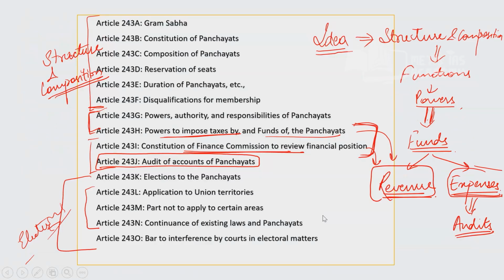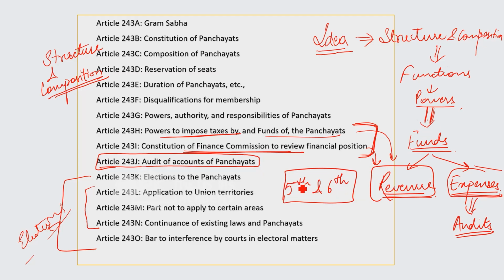Now moving on, we have seen how elections will be done. Next comes the question whether these complete features or provisions should be applied everywhere or only in some sections. Why does this question arise? Because already in the 5th and 6th Schedule you have given some kind of autonomy or protection to tribal people.